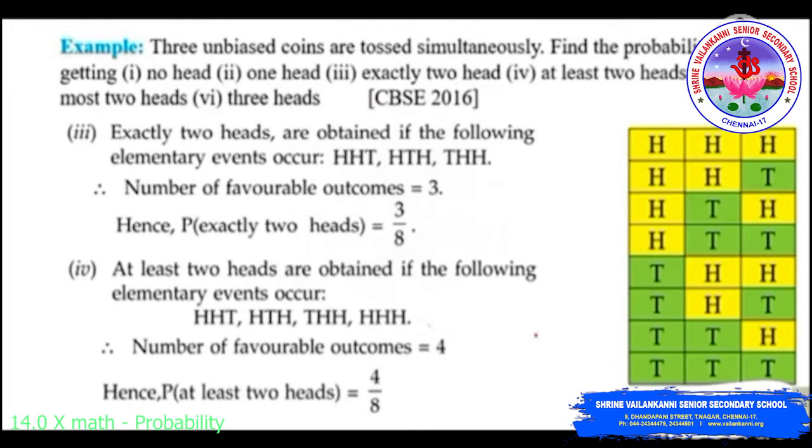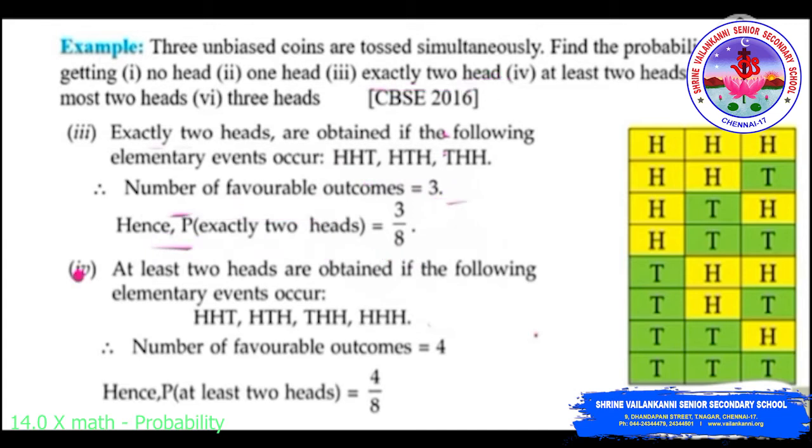Third one, the probability of getting exactly 2 heads. The chances of getting exactly 2 heads are HHT, HTH, THH. So the number of chances is 3. Therefore the probability of getting exactly 2 heads will be 3 by 8.